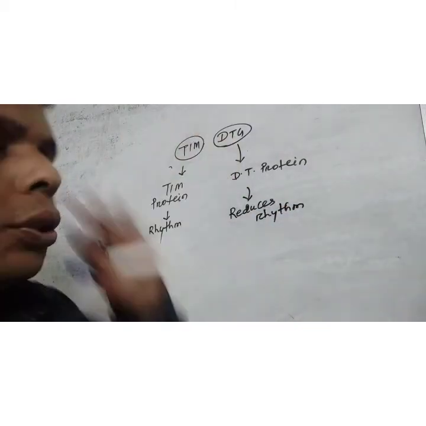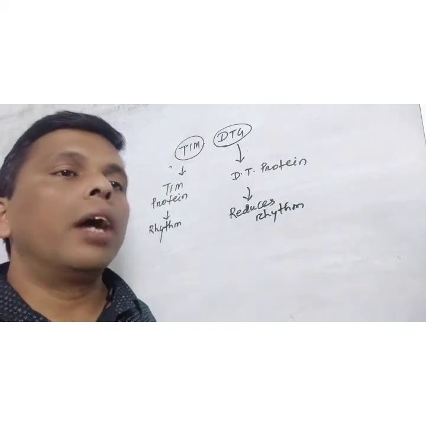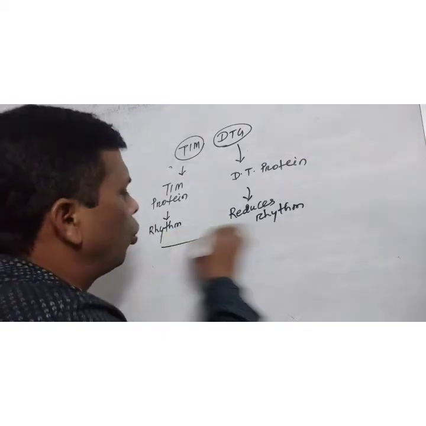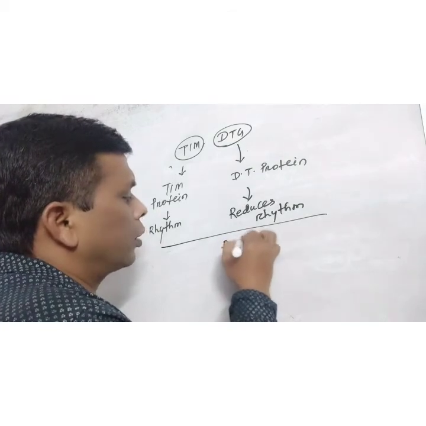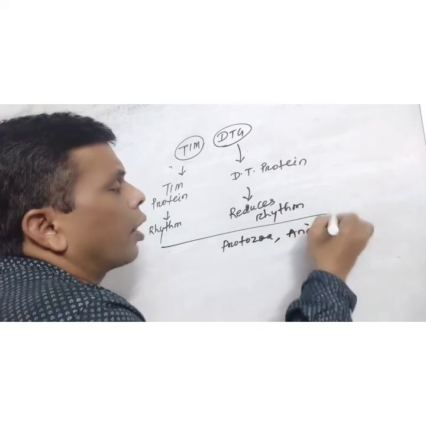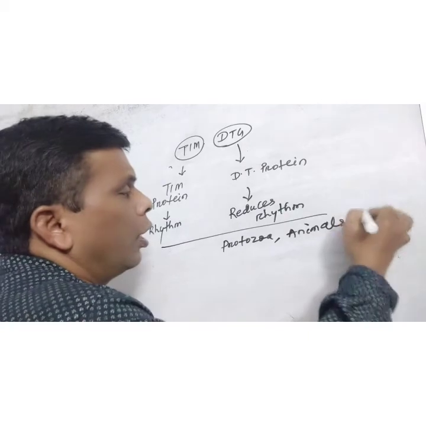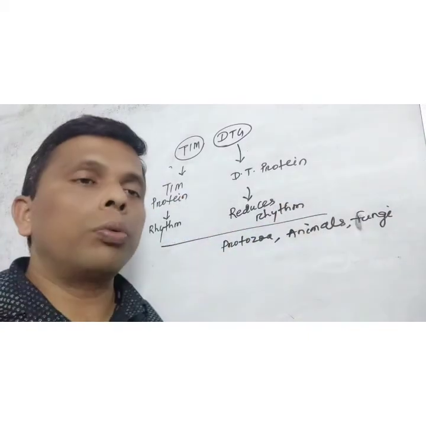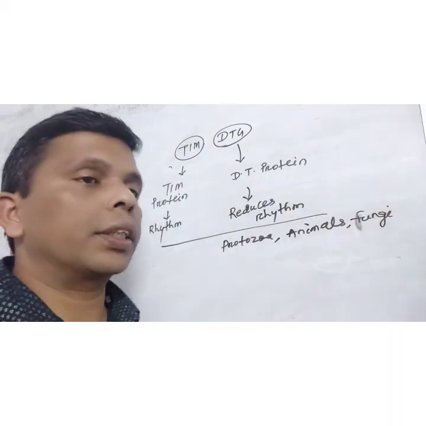Clear? So these are the two genes present in higher organisms. Now, the occurrence of rhythm. The rhythm or chronological events take place in protozoa, in all animals, in different fungi, in different eukaryotic plants. In all these cases the rhythm takes place.